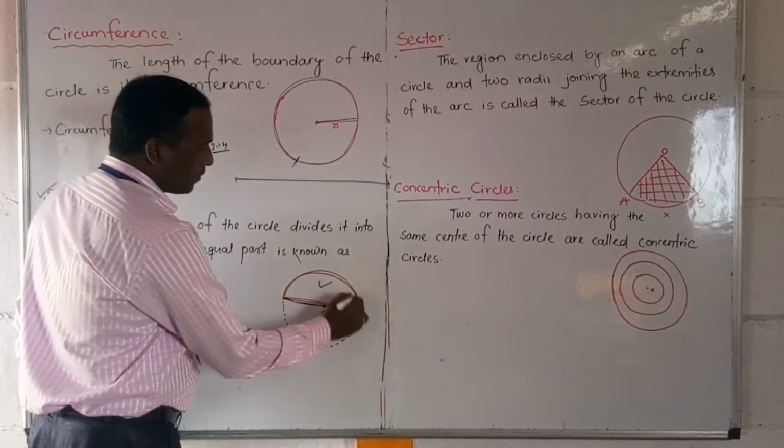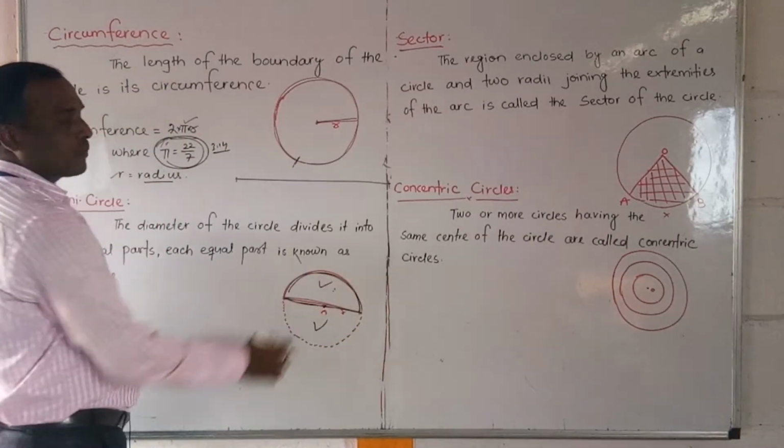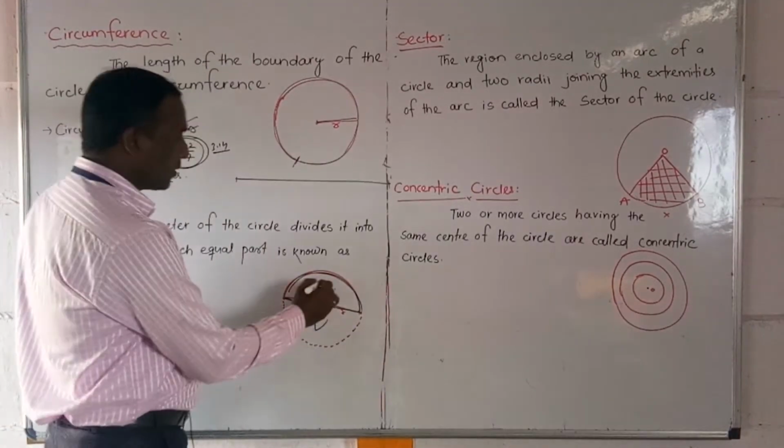This is one part and this is another part. So this part or this part, any one of the parts is called a semicircle.